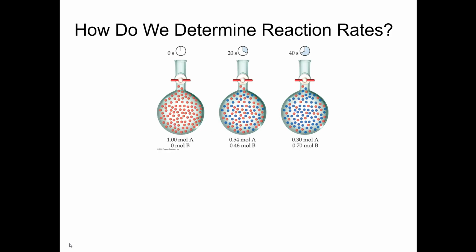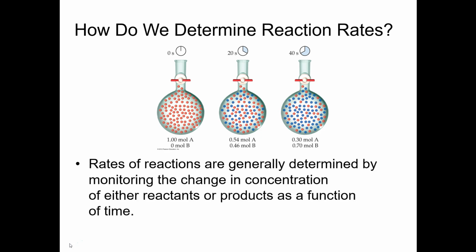So let's talk about reaction rates and how we determine them. The main way we do this is to monitor a reactant or a product and determine over a course of time how fast that reactant or product is either disappearing or appearing.